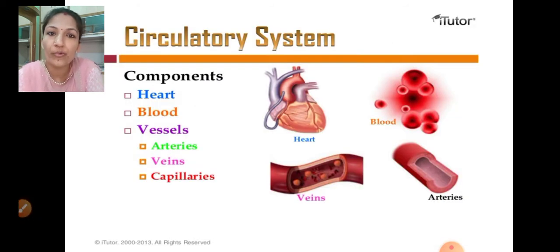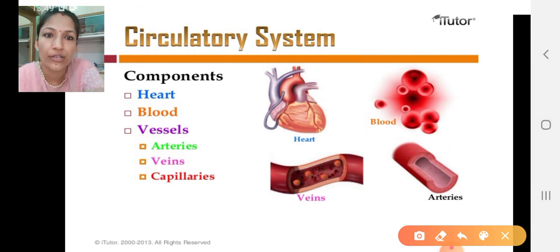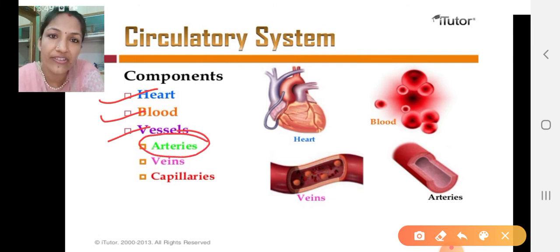Now come to the components of the blood vascular system. Mainly we are going to consider that only. We are not taking the lymphatic nodes and vessels into consideration. We're going to put emphasis on the main components of the blood vascular system. We are not talking about the lymphatic system here. So the main components are the heart, the blood and the blood vessels. Under the blood vessels we have arteries, veins and capillaries.